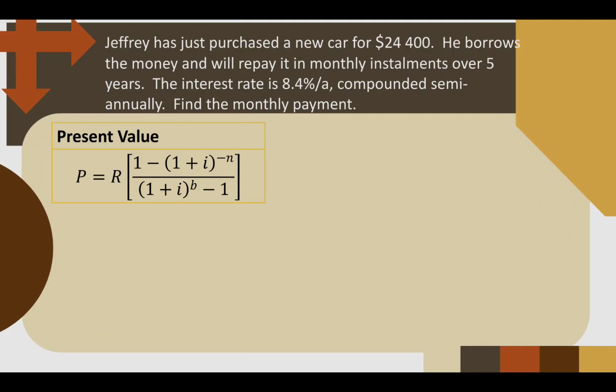So, nag-purchase siya ng 24,400, no? Yun yung present value nung kanyang car. So, ngayon, ang gagawin natin, hahanapin natin yung monthly payment R. That's our R. So, we will just divide this equation to this one inside the bracket. So, we will now have R equals to P over yung nasa loob ng ating formula. Ganun lang naman yung ating substitution dito.